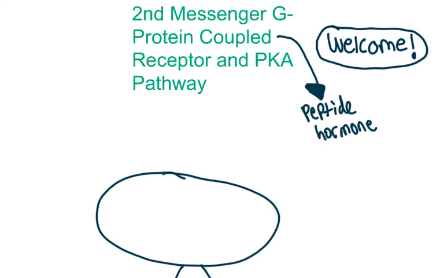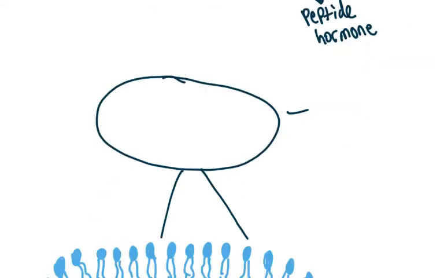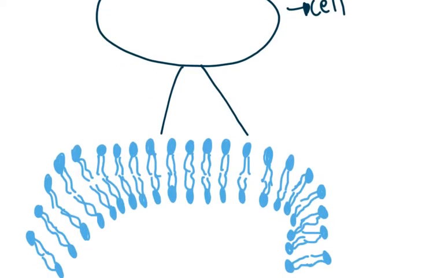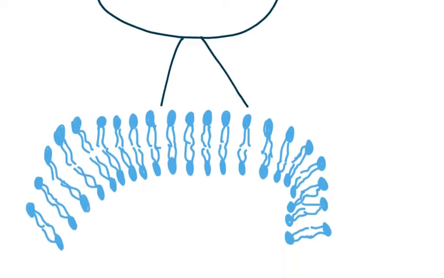So pretty much the role of a second messenger G protein coupled receptor is that a peptide hormone, like we said, can't get through the phospholipid bilayer of the cell. So let's say this is a cell. I have a zoomed in version here, where we zoomed in on just this particular turn of the cell, and we can see a phospholipid bilayer. It's called a phospholipid bilayer because we have two layers of phospholipids, one running down here and one here on the outside. It's what most of the cell membrane is made out of.